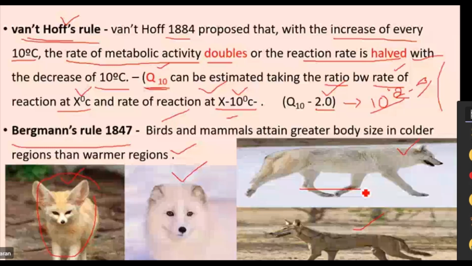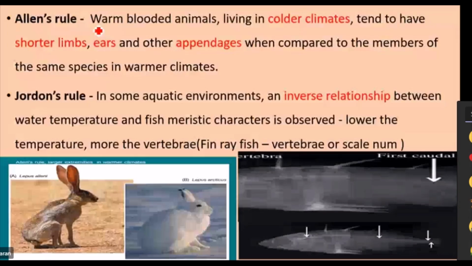Then Allen's rule. What is meant by Allen's rule, sir? You see the sentence very clearly. Warm-blooded animals, that means we are warm-blooded animals, are homeothermic animals, or those who have constant temperature. Such organisms are called warm-blooded animals.